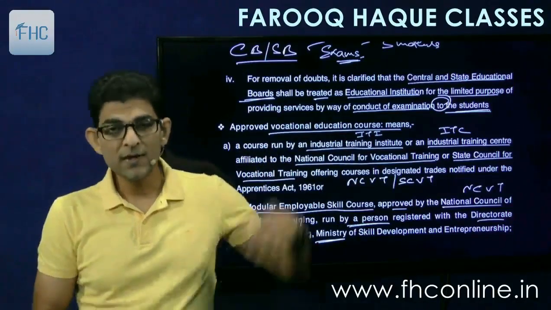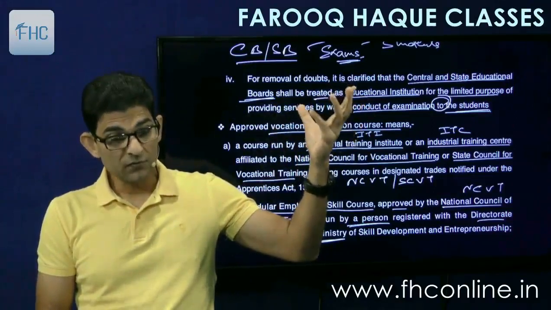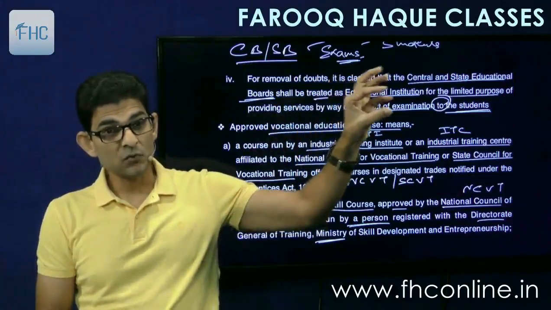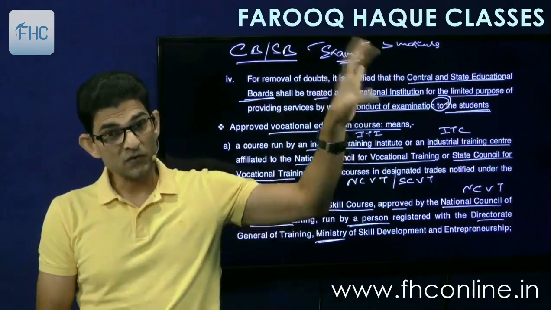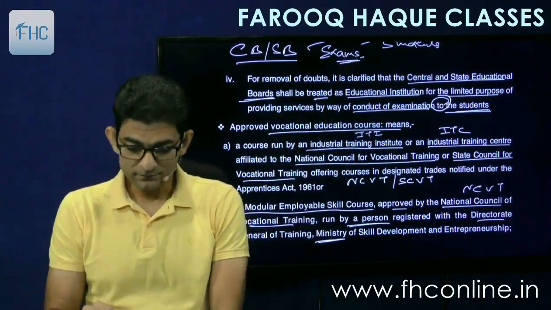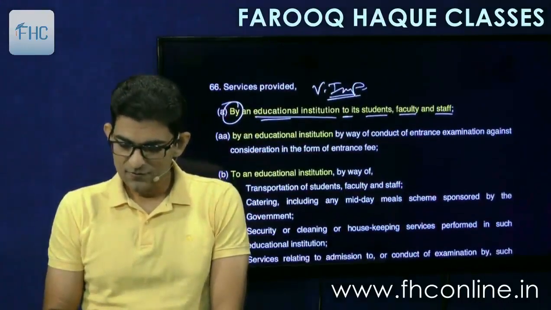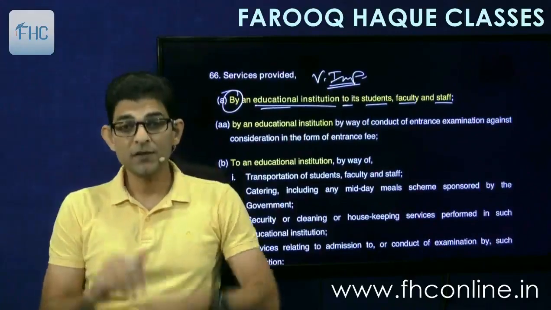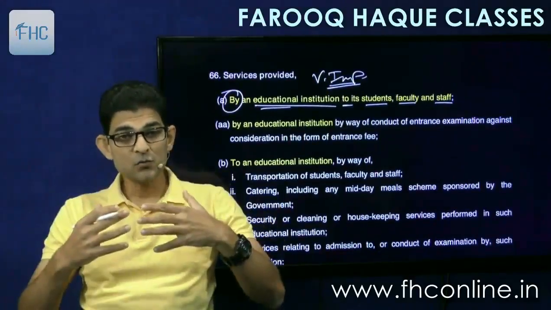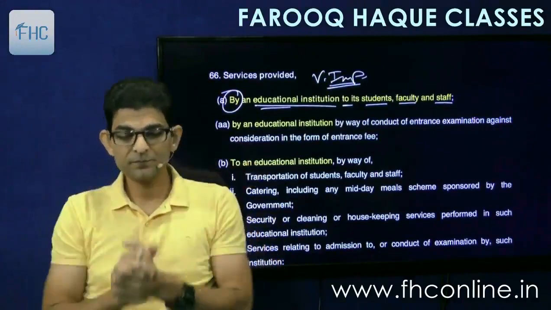And the fourth one is the CBSE or the state board itself, when they conduct exams for students, that conduct of exams is exempt from GST. Okay, then come back. So this was the first point, by an educational institution to its students, faculty or staff.